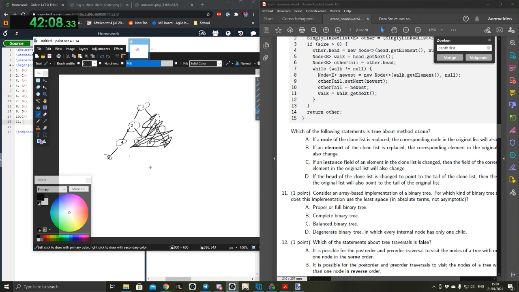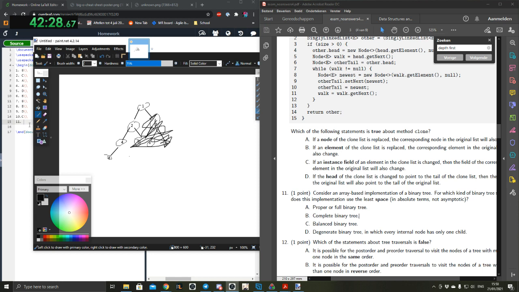Okay, sorry. Did I speak? Yeah, sure. Basically, what my idea of least space is, there's no gap in the middle of the arrays. And a complete tree is the only one that fills the array fully, and then maybe there's a little space for the next elements if you add newer ones. Yeah, I think that's why complete binary should be there.